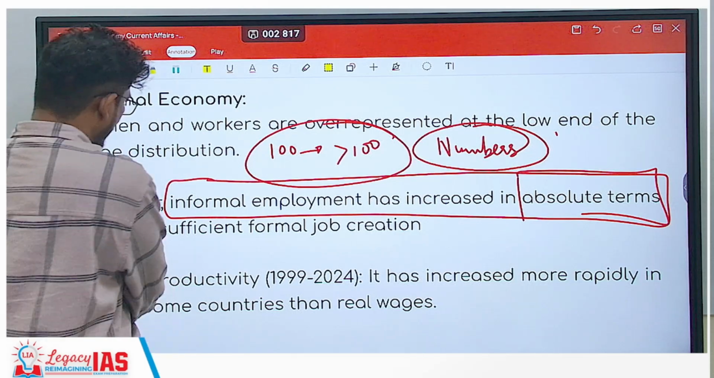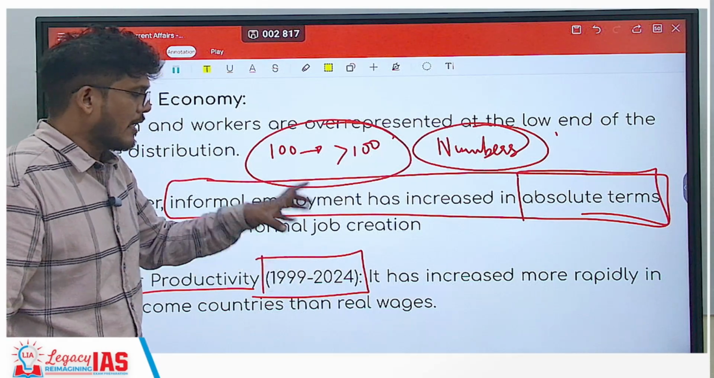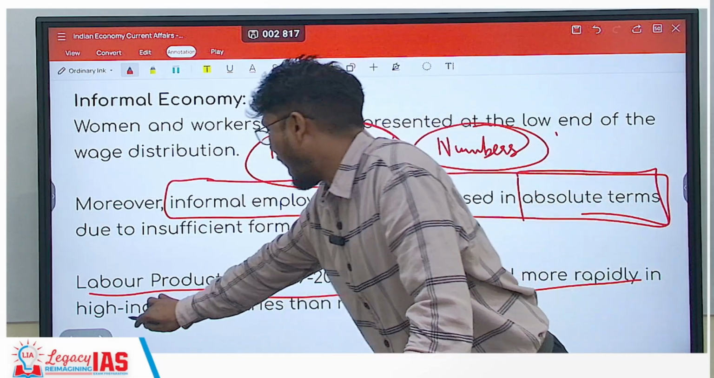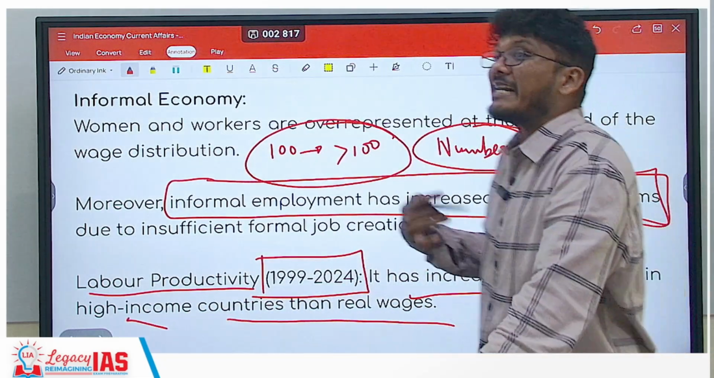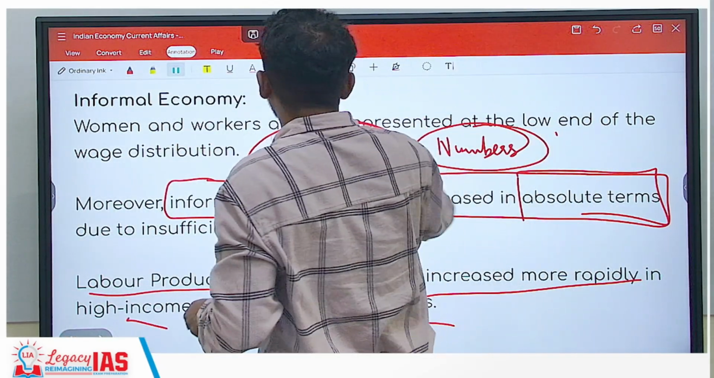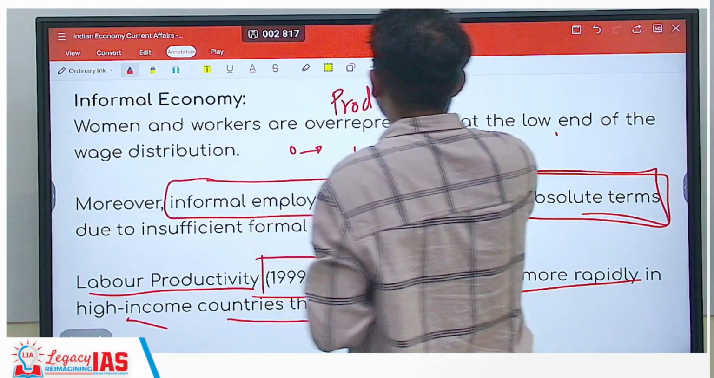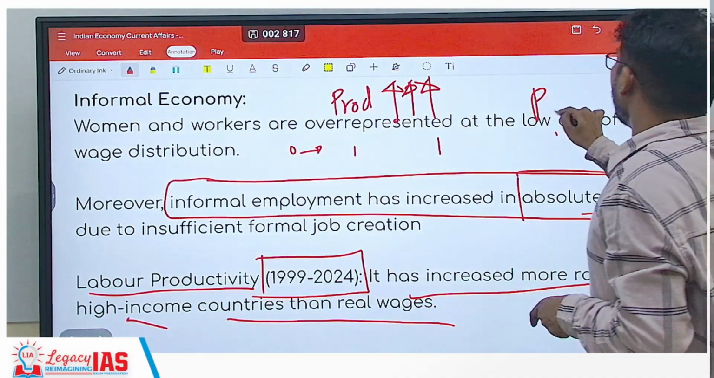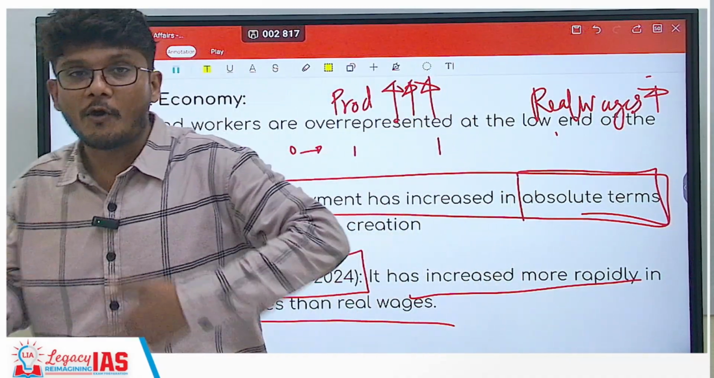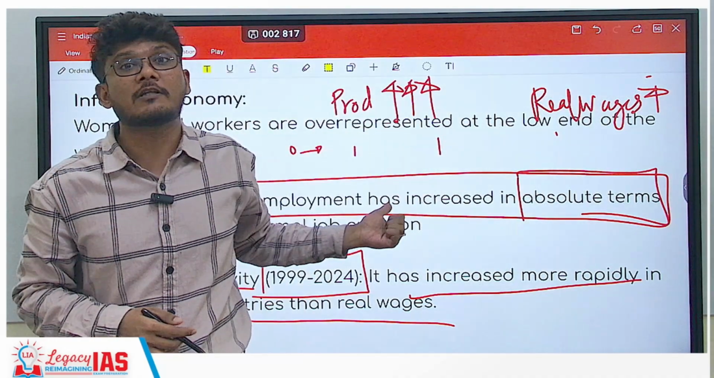Then you have labor productivity for the period of 25 years, that is 1999 to 2024. It says that this has increased more rapidly in high income countries than the real wages. Very important and interesting thing, because here they are comparing two things: productivity and real wages. So productivity, they are saying, is growing at a faster pace than real wages. So the employees are doing more for the company. Productivity is increasing, but real wages are not increasing, is what the report says.